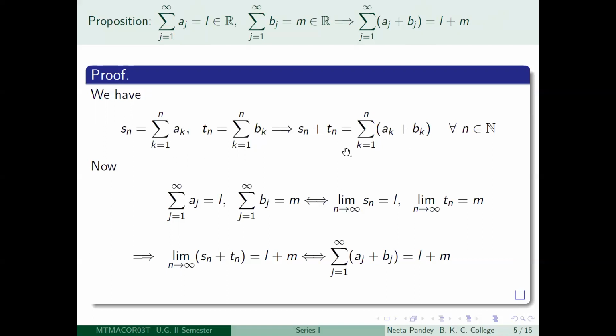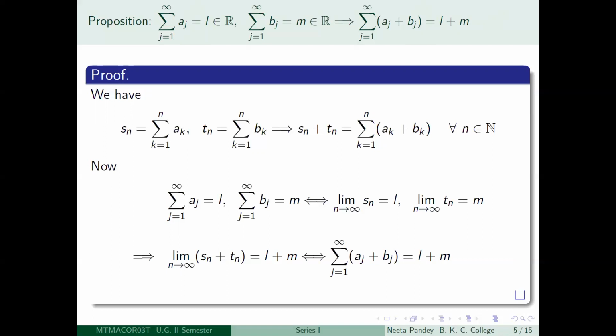So at least Sn plus Tn is going to look like summation k equal to 1 to n ak plus bk. Now what is summation k equal to 1 to n ak plus bk? That is exactly the nth partial sum of the series summation j equal to 1 to infinity aj plus bj. So therefore Sn plus Tn is the nth partial sum of the series summation aj plus bj, where j ranges from 1 to infinity. Correct?